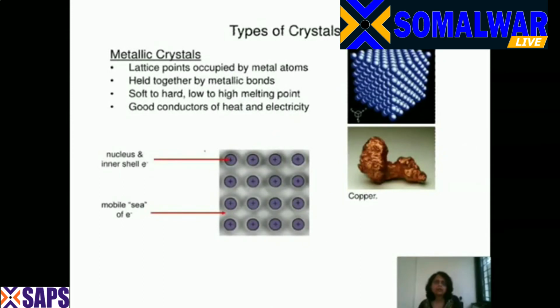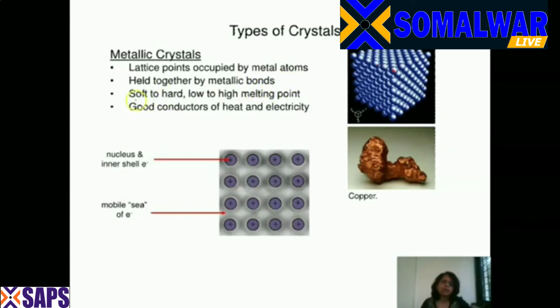Now, next comes the metallic crystal. In this, the lattice points are occupied by metal atoms. For example, copper. This is the cube, this is the lattice. So this is copper, this is copper, this is copper, copper, and copper. If it is gold, it will be gold, gold, and gold. And they are held together by metallic bonds. We have discussed metallic bonds previously.